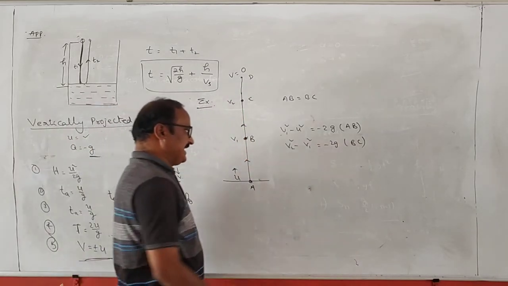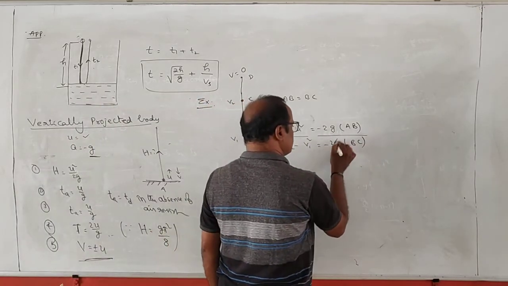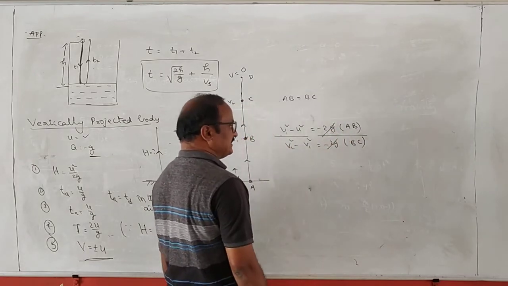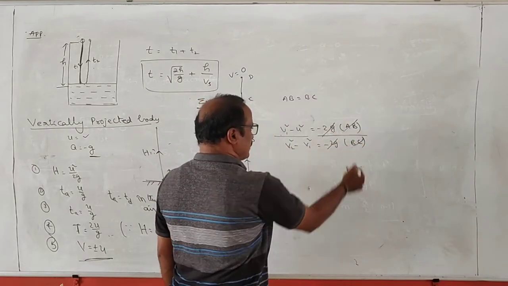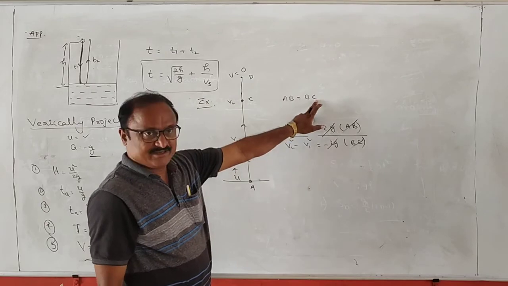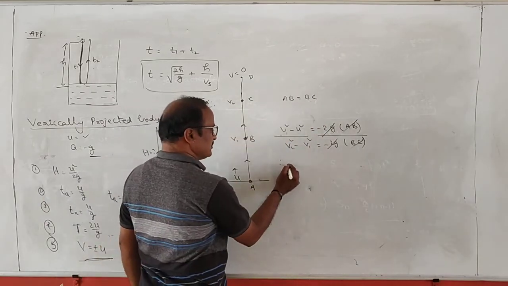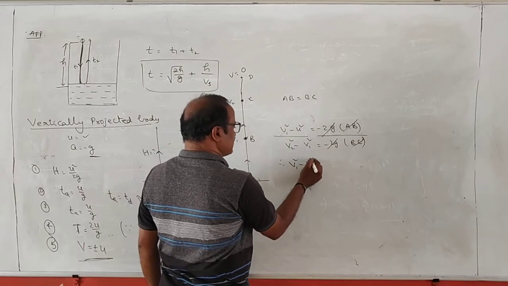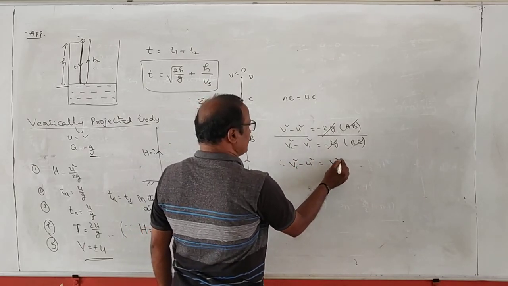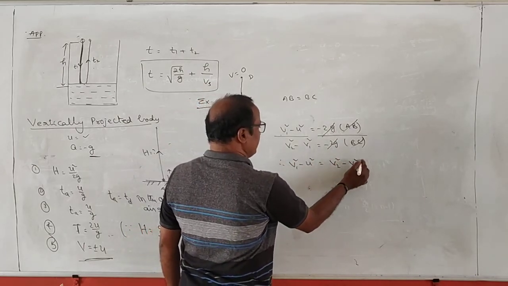Dividing these two equations, 2g cancels. It is given AB is equal to BC, so AB by BC is equal to 1. So v1 square minus u square is equal to v2 square minus v1 square.